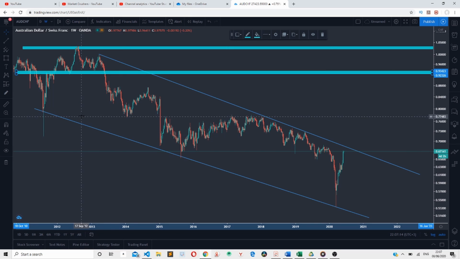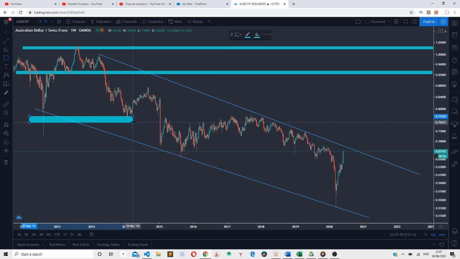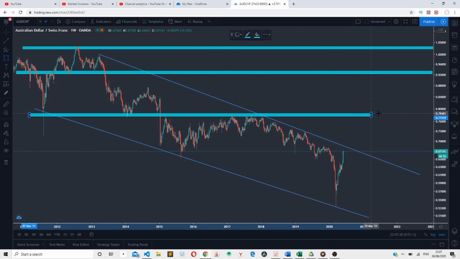And then we also have this point. This point acted as a support as well as a resistance, right? When the market approached this point, it bounced back upwards, and then it came back downwards, and then it came back for retest. So it broke this support level. When a support level is broken, it then becomes the resistance, the ceiling. As you can see, when the market was approaching this point, it was bouncing backwards, right?